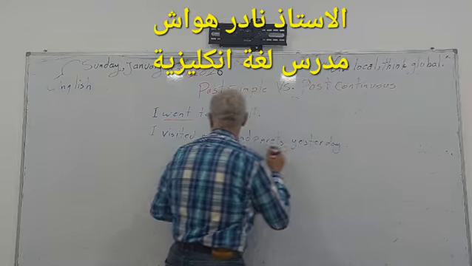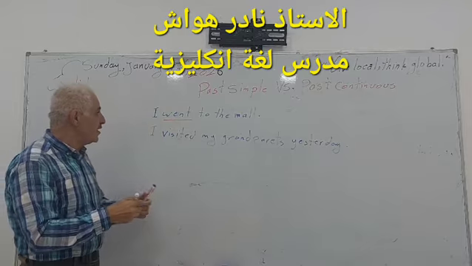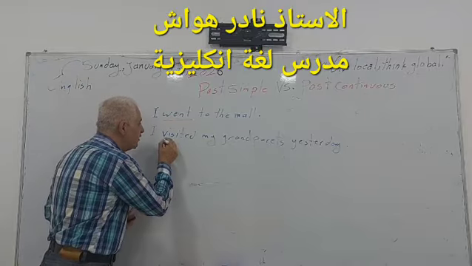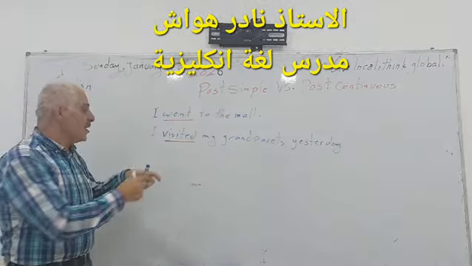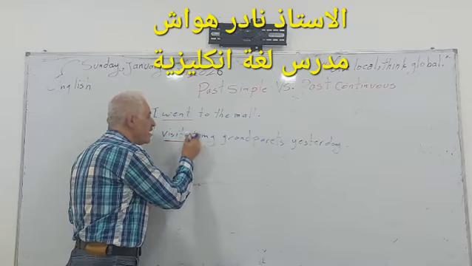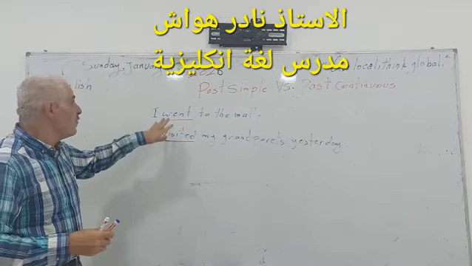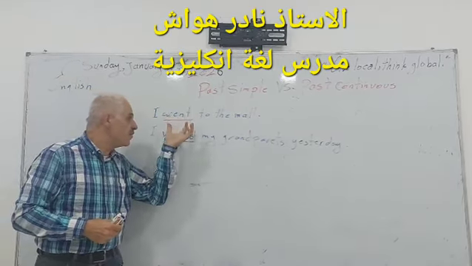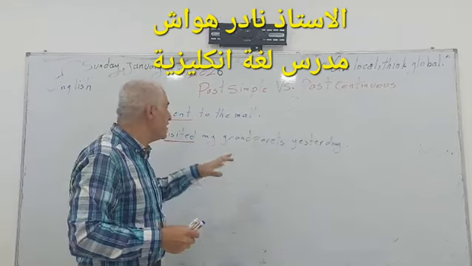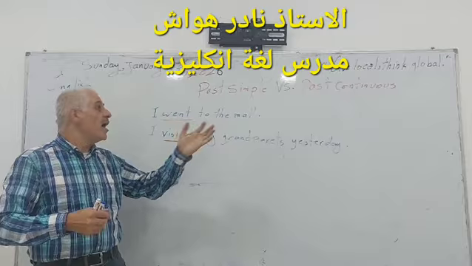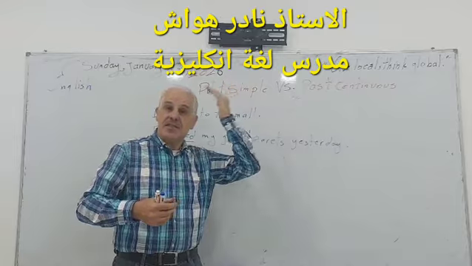Of course, here the same. The verb visited refers to the past tense. It refers to the simple past tense. Of course, when we use the second form of the verb, it refers to the simple past tense, which refers to an action finished in the past.